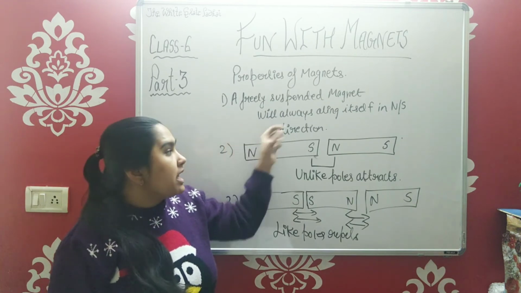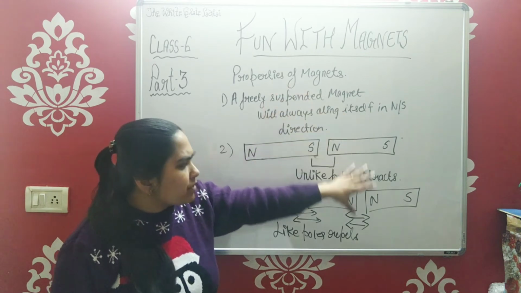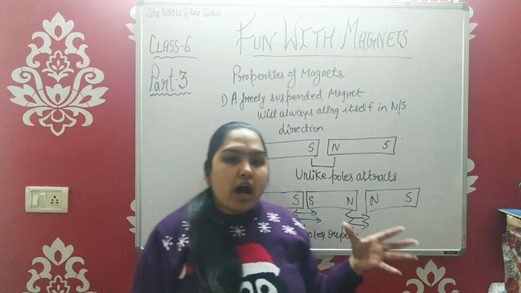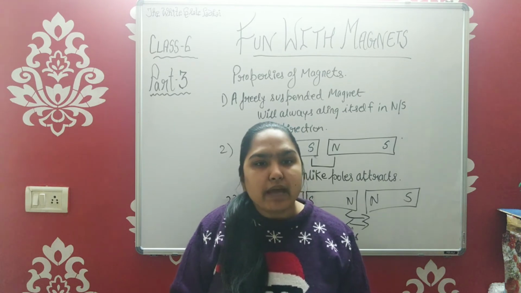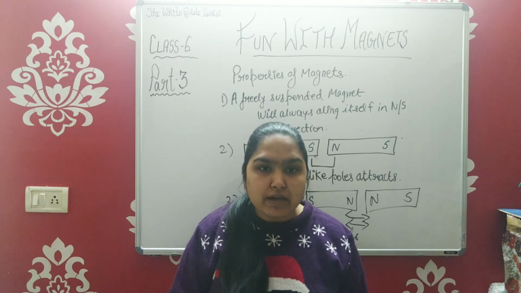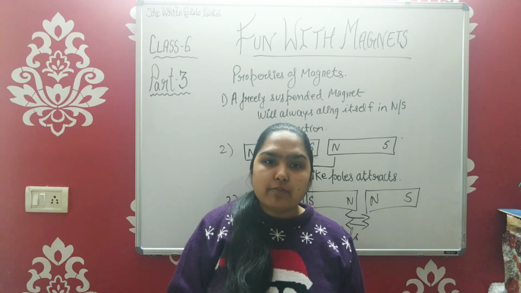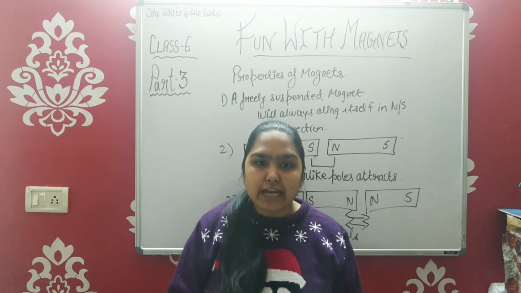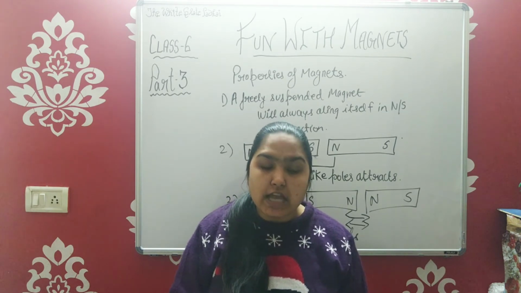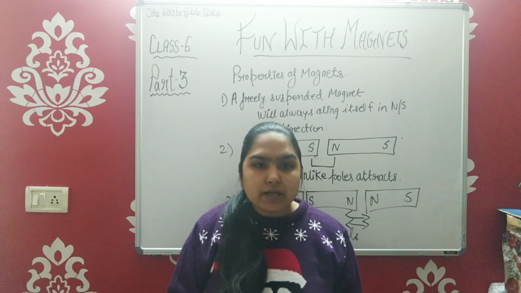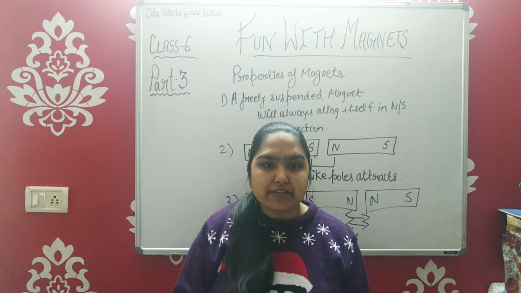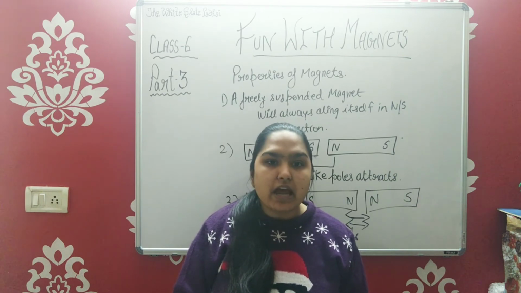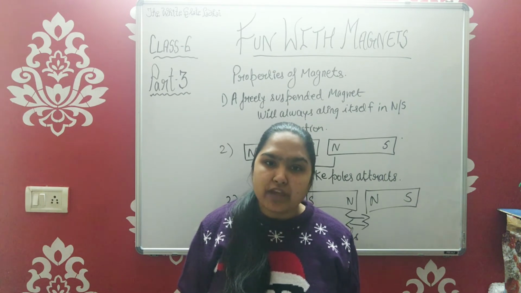And these properties, all combined together, are used to make magnetic compasses. Magnetic compasses were very powerful, and they were used by sailors to find directions in the middle of the sea, on a mountain, or in a forest. Because at that time we did not have technology like today, where we can ask Google to tell us the way out.